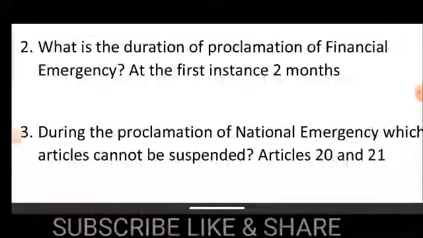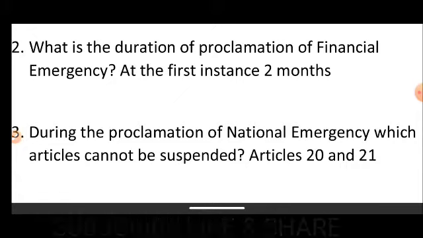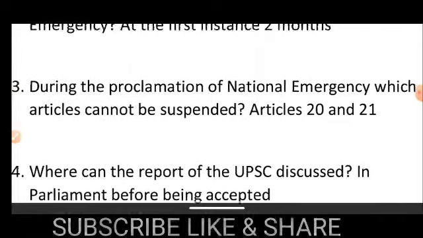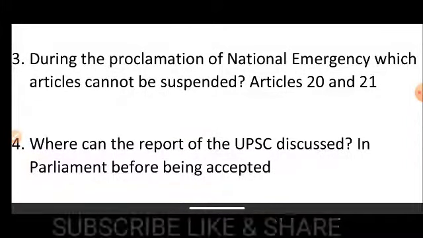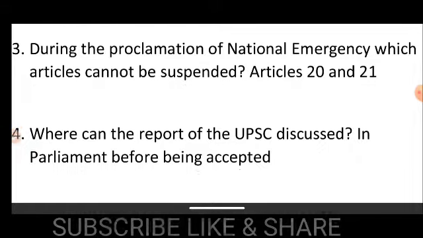During the proclamation of national emergency, which articles can be suspended? Articles 20 and 21 can be suspended during proclamation of national emergency. Number 4 question, where can the report of the UPSC be discussed? In Parliament, before being accepted.